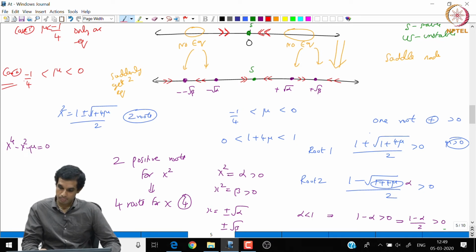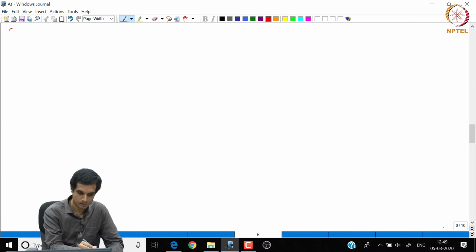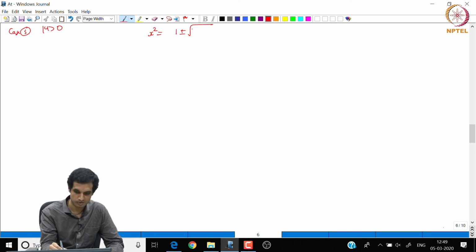Now, what happens in the next case, when mu is positive? So, now we will look at case 3. Mu positive, again we have x square is 1 plus or minus root of 1 plus 4 mu by 2.